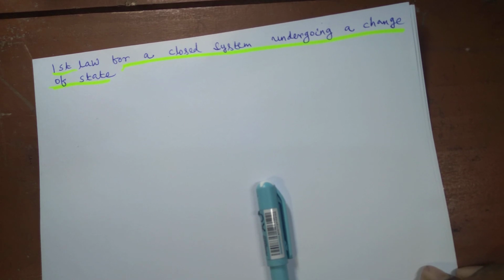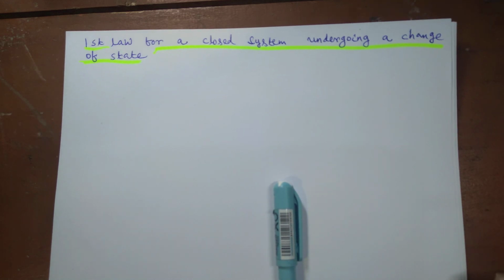Today I will discuss the first law for a closed system undergoing a change of state. In the last lecture I discussed the first law equation for a closed system undergoing a cyclic process or a cycle, that is, sigma W cycle is equal to sigma Q cycle, or net work transfer for a cycle is equal to net heat transfer for a cycle. And I also derived that relationship from the energy balance equation.